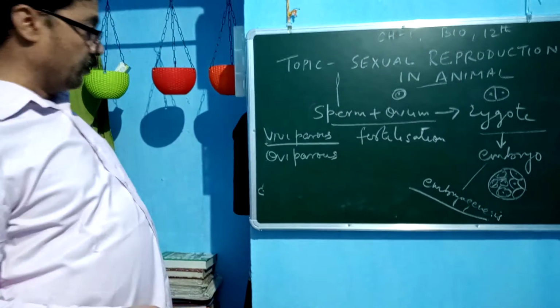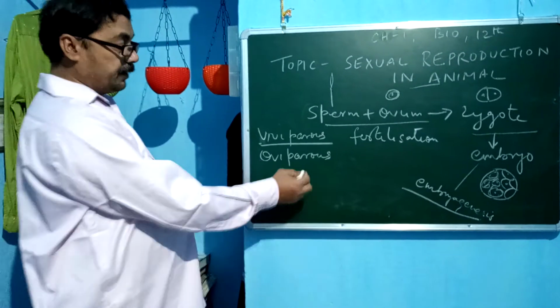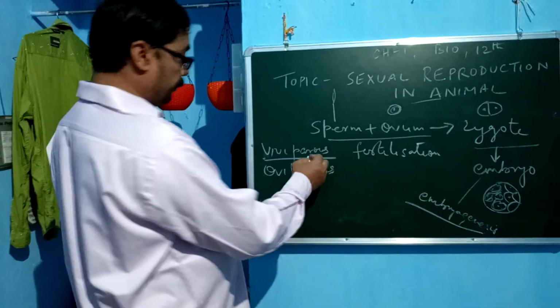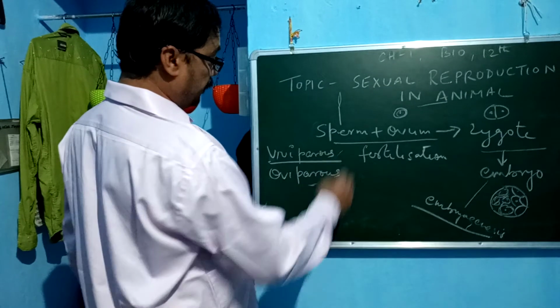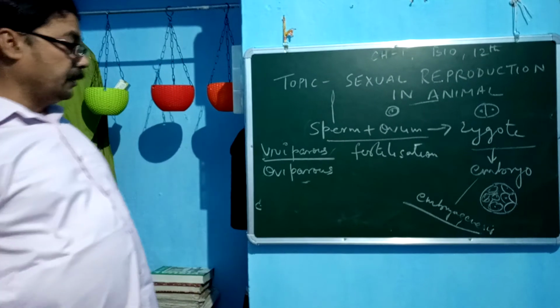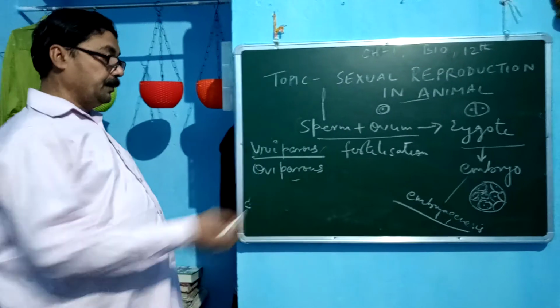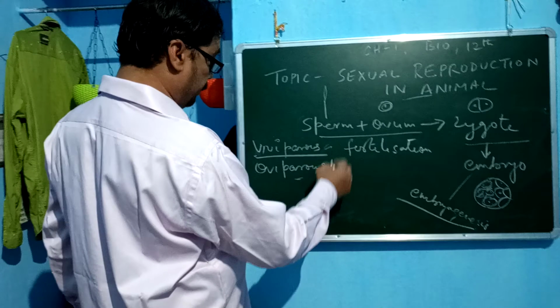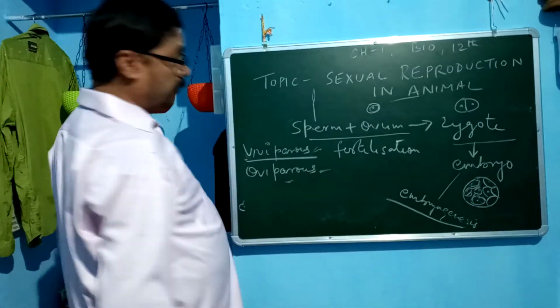In the case of birds like the hen, they are oviparous. Viviparous animals give birth to the child, the young ones. An example is man. Oviparous are all the birds and reptiles.